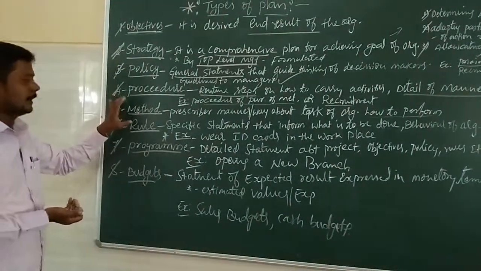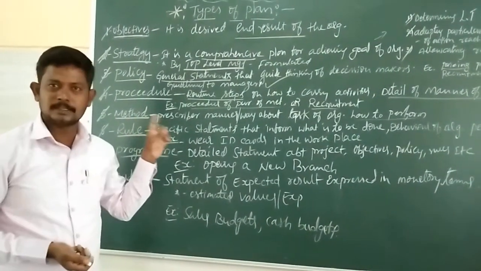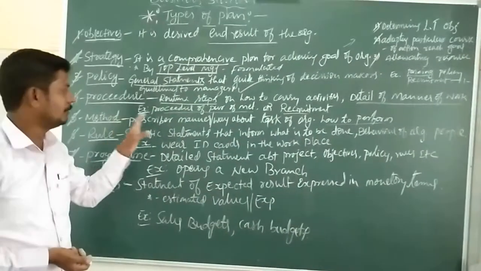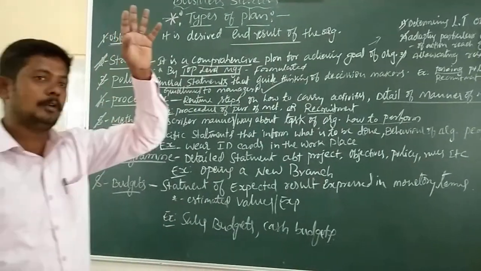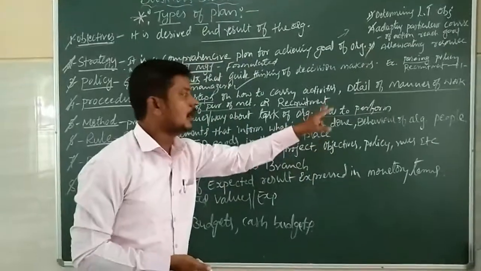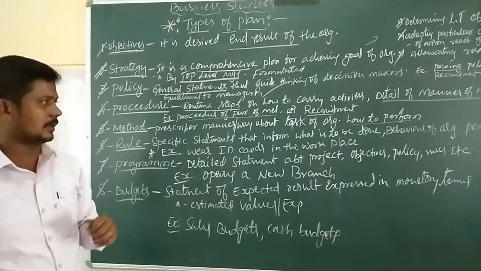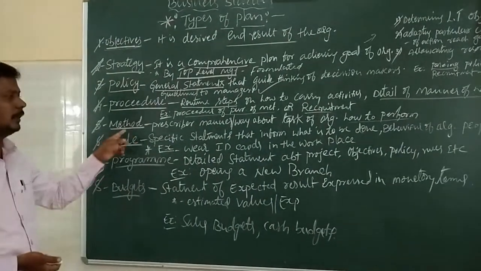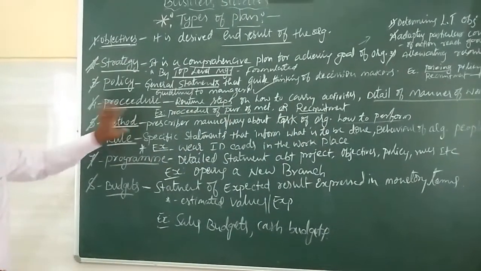Here the method is the information regarding the prescribed way or manner about a task of the organization, and related to that kind of task, how the subordinates in the organization should perform it. For example, this is the information regarding that method.